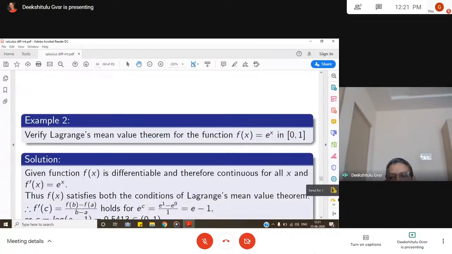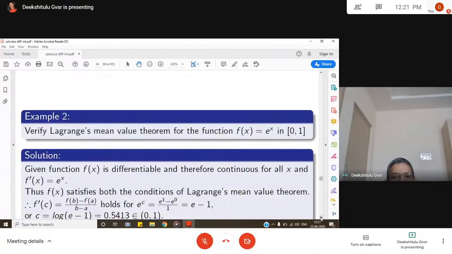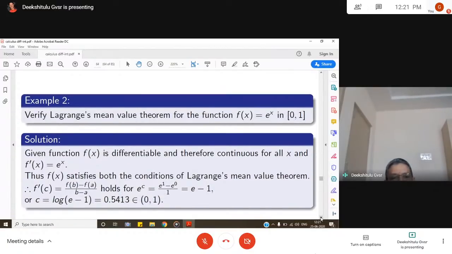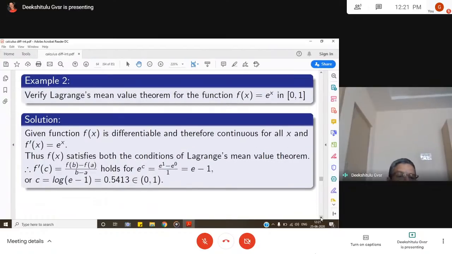Next problem. Verify Lagrange theorem for e power x in the interval 0 to 1. The exponential function is always continuous and differentiable, so you need not verify it. So f dash c is f of b minus f of a by b minus a. The derivative of e power x is e power x, so f dash c is e power c. F of b is e power 1, f of a is e power 0, that is 1, and b minus a is 1 minus 0. So e power 1 minus e power 0, that is e minus 1, is equal to e power c.